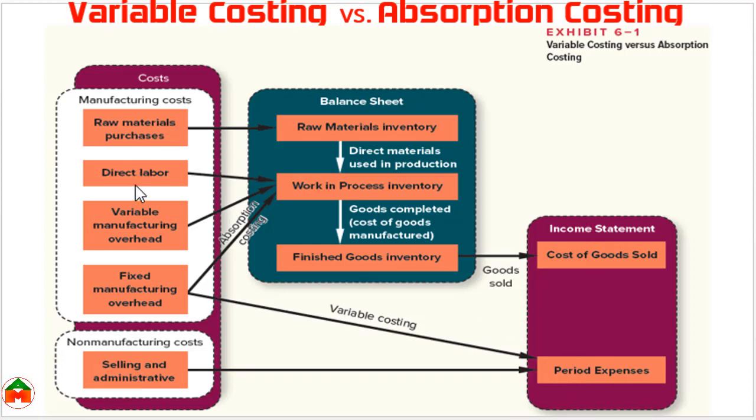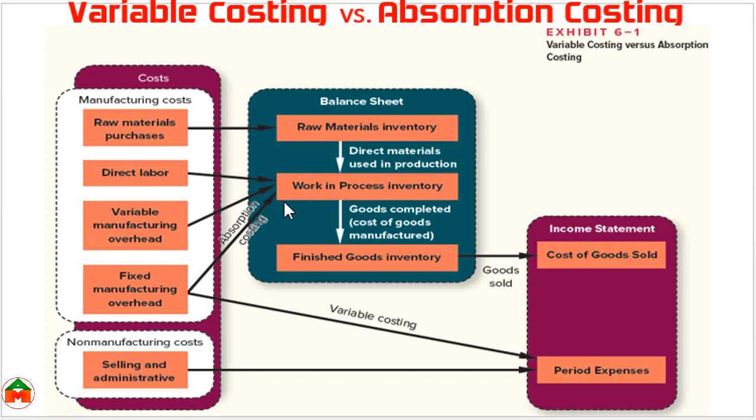But the main difference between variable costing and absorption costing lies in these four costs: direct material, direct labor, variable manufacturing overhead, and fixed manufacturing overhead. Under variable costing, the first three, direct material, direct labor and variable manufacturing overhead, are considered as product cost. And under absorption costing, fixed manufacturing overhead is also added with the above three to consider the product cost.